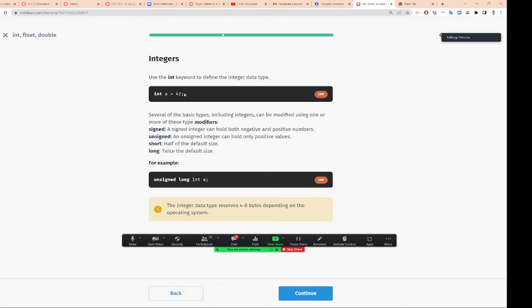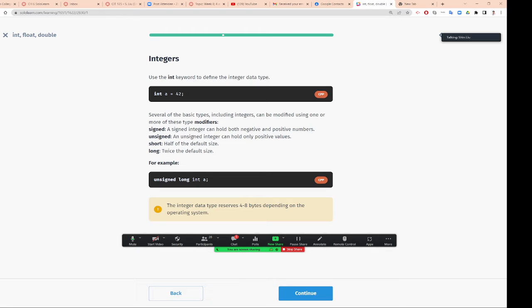Integer uses int as a keyword. int a = 42. Several of the basic types, including integer, can be modified using one or more modifiers. Signed: a signed integer can hold both negative and positive integers. If you don't put signed, it's still an integer.